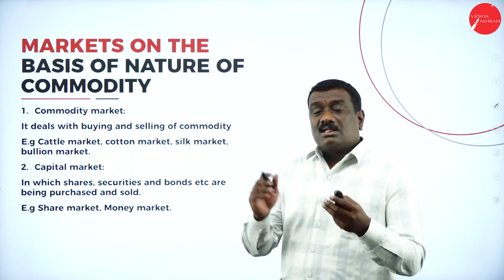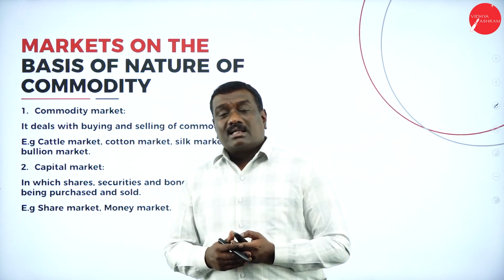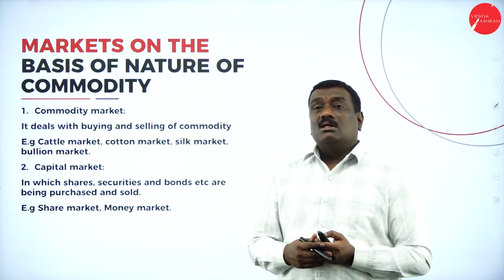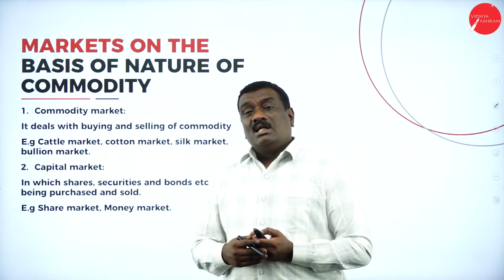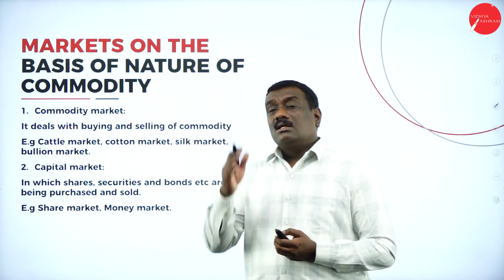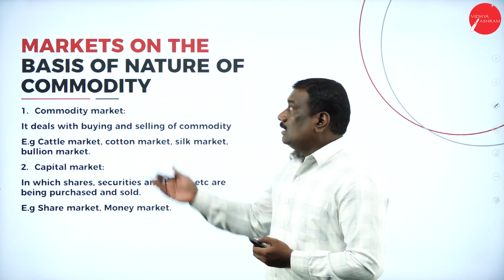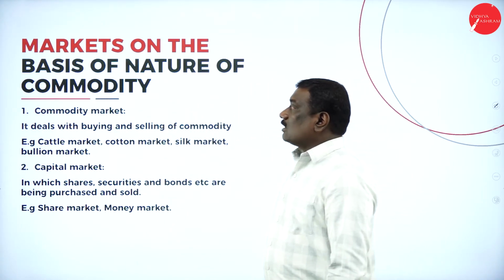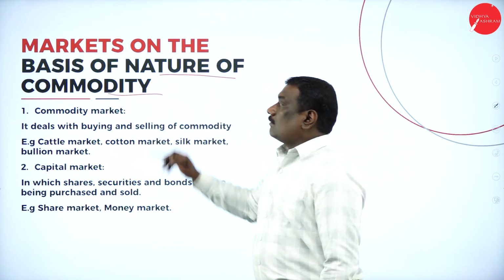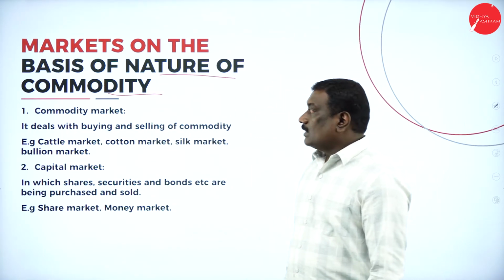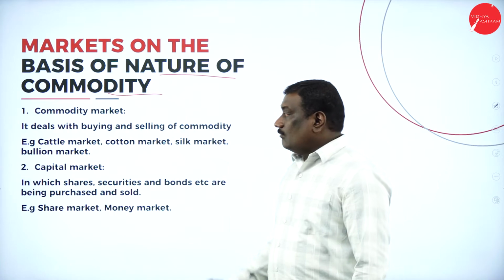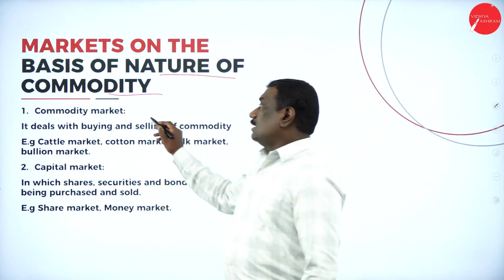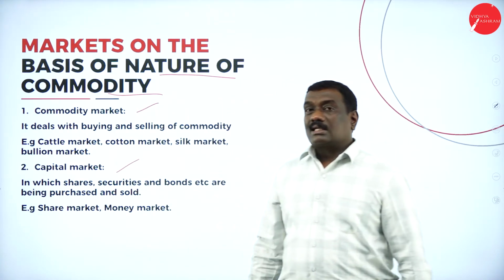So students, as we understood, the markets based on the regulation or intervention of the government are regulated and unregulated markets. Now let us go to the next type of markets, that is on the basis of nature of commodity. Under nature of commodity, we have two types of market. One is the commodity market and the second one is the capital market.